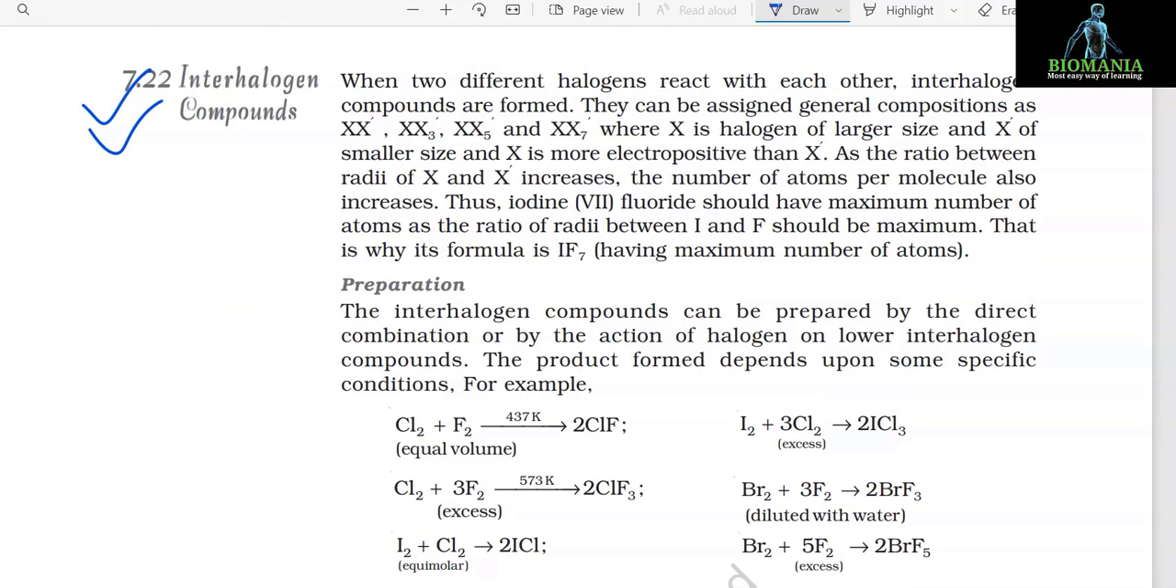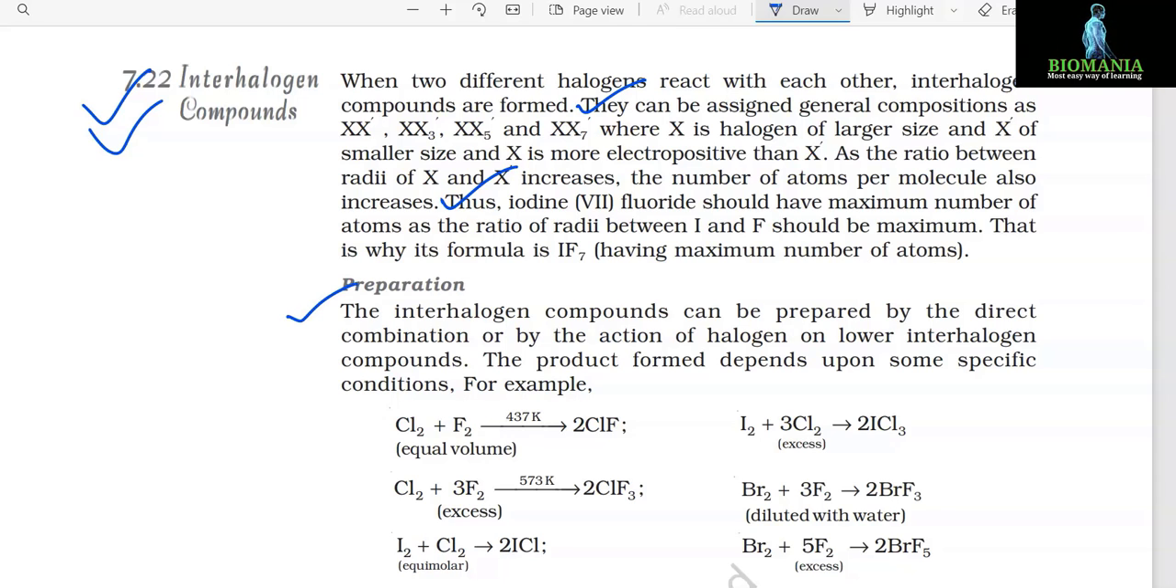7.22 Interhalogen compounds. When two different halogens react with each other, interhalogen compounds are formed. They can be assigned general composition as XX', XX'3, XX'5, and XX'7, where X is the halogen of larger size and X' is of smaller size, and X is more electropositive than X'. As the ratio between radii of X and X' increases, the number of atoms per molecule also increases. Thus, iodine heptafluoride should have the maximum number of atoms, as the ratio of radii between I and F should be maximum. That is why its formula is IF7, having maximum number of atoms.